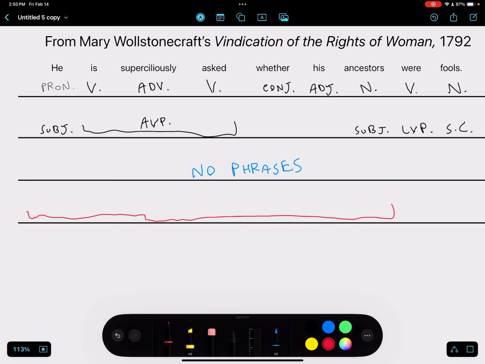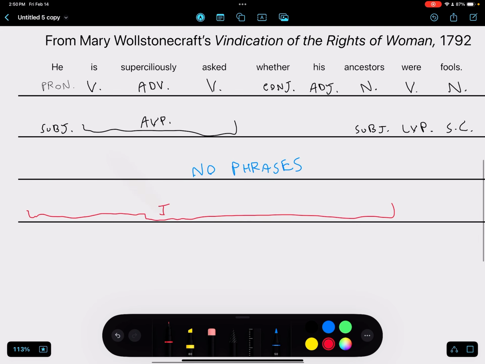This isn't just a normal linear independent and dependent clause structure where both clauses are completely separate from each other. In this sentence, we have the independent clause spanning from he is superciliously asked all the way from he to ancestors. So we have, this is the independent clause. It's very strange, this sort of sentence.